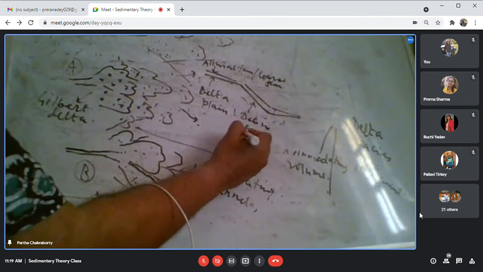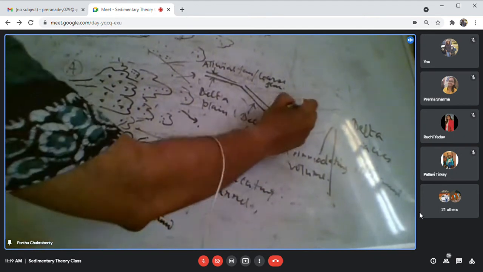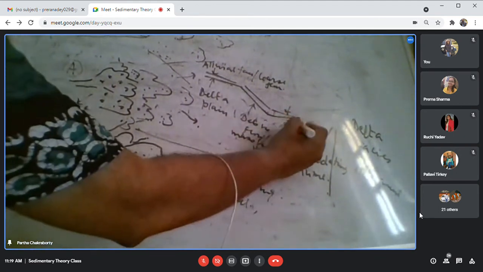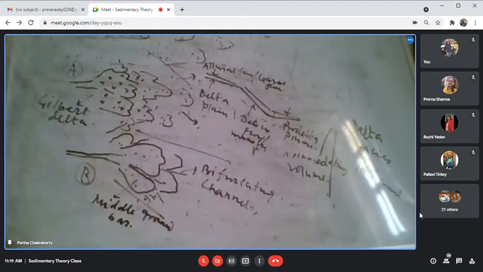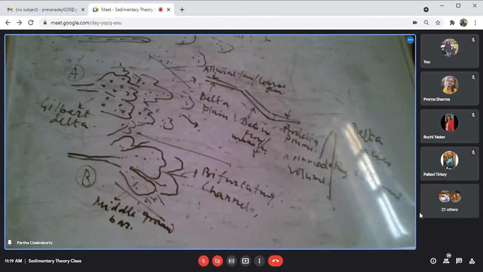mass flow, and pro delta, where you get the plume. That is the cross section of the delta. Fine. And it is either gravelly, quartz sandy and gravelly. General nature is quartz sandy and gravelly.